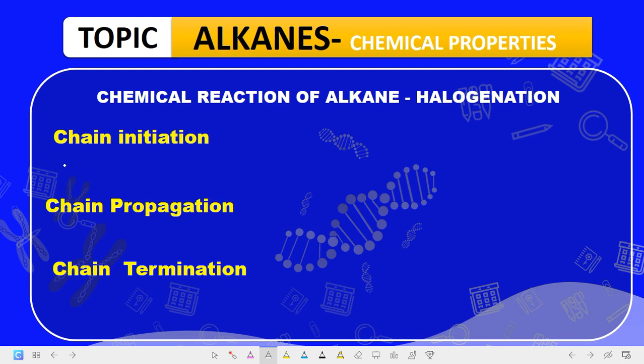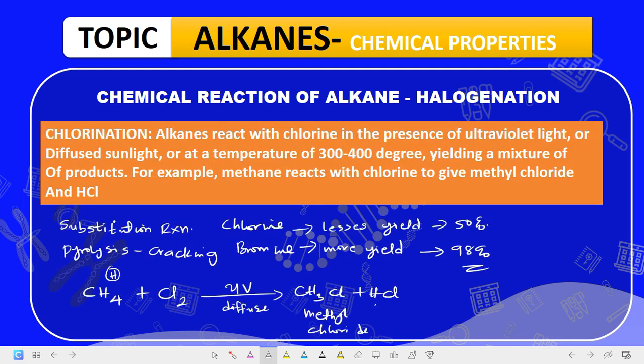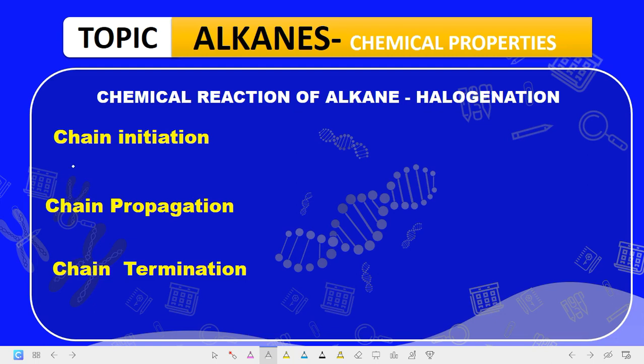Now in the chain initiation, one of the reactants, which is chlorine, is split homolytically to give chlorine radicals. So you have Cl2 in the presence of UV light, split homolytically. Can we still remember what homolysis is?